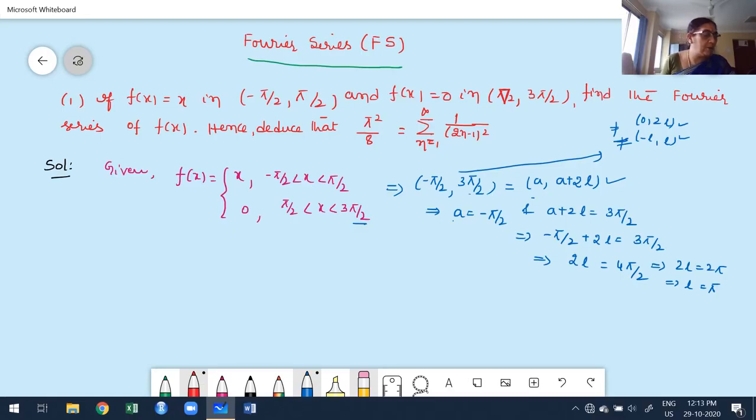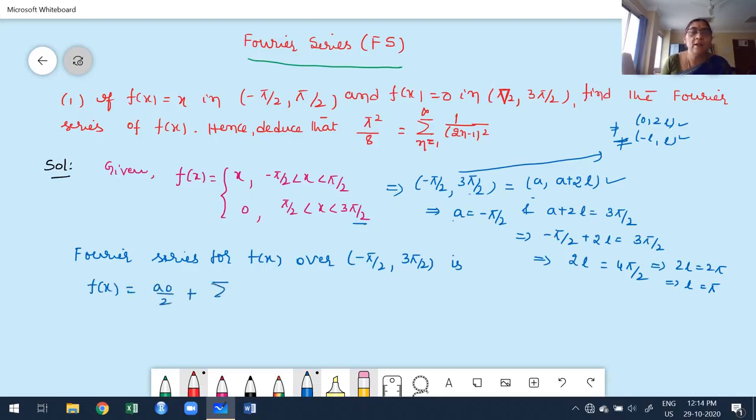Now we have to construct the Fourier series. Therefore, the Fourier series for f of x over the overall interval minus pi by 2 comma 3 pi by 2 is, now I'm going to write my Fourier series expansion: a naught by 2. You recall the first step of the Fourier series expansion: the sum for n ranging from 1 to infinity of a n cos nx.